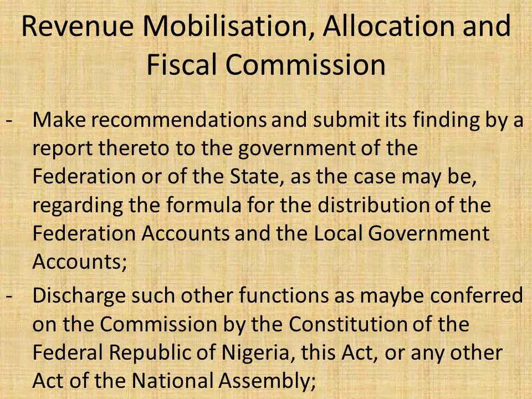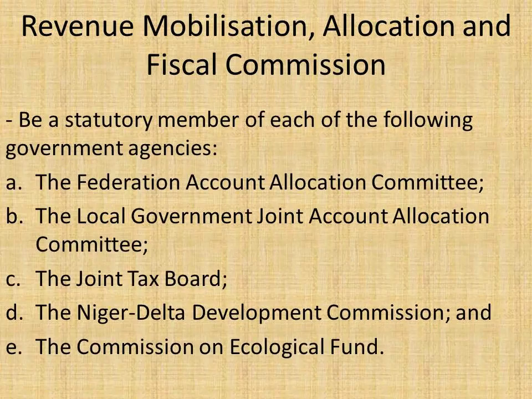Also, the commission is a statutory member of each of the following government agencies: the Federation Accounts Allocation Committee, the Local Government Joint Accounts Allocation Committee, the Joint Tax Board, the Niger Delta Development Commission, and the Commission on Ecological Fund.